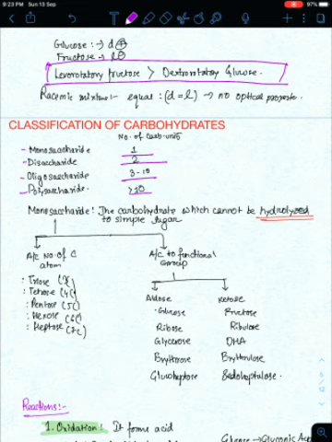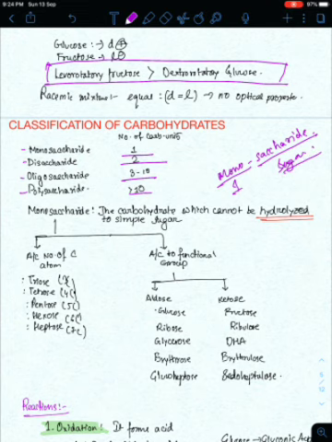So, why are we calling it a monosaccharide? Have you ever thought of the question, mono and saccharide? Earlier the concept of carbohydrate did not develop fully. Then scientists thought of giving the name monosaccharide. Mono means one, saccharide means sugar. Carbohydrates were earlier thought of or called sugar. So mono, one saccharide, or one sugar. The latest acceptable definition of monosaccharide is the carbohydrate which cannot be hydrolyzed to simple sugar.